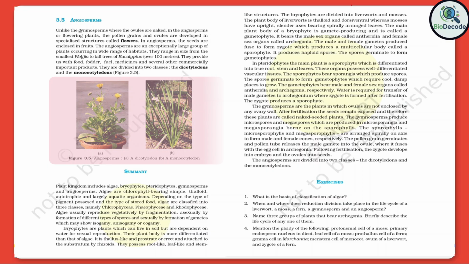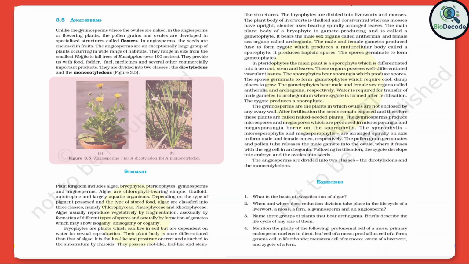A dicotyledon, or dicot. You may see a typical plant with 2 cotyledons in the seedling, net-like venation in leaves, flower parts in multiples of 4 or 5, and a taproot system. A monocotyledon, or monocot, shows 1 cotyledon in the seedling, parallel venation in leaves, flower parts in multiples of 3, root systems often fibrous, and a characteristic stem cross-section structure.